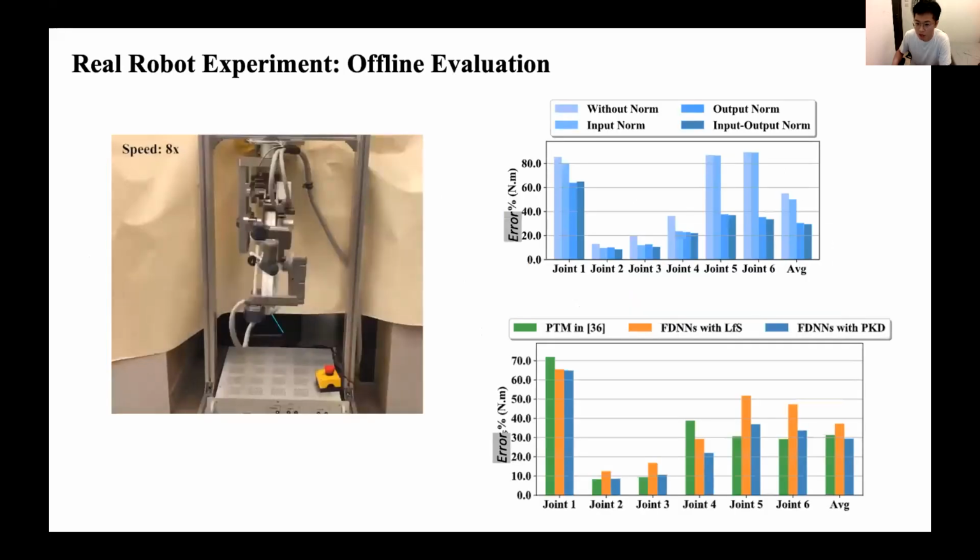In the offline test of our real robot experiment, we test the model accuracy in 300 random configurations. In the experiment result, we found that the input-output normalization can drastically improve the performance. In addition, our model has the lowest error compared to the physics-based model and the learn from scratch neural networks.